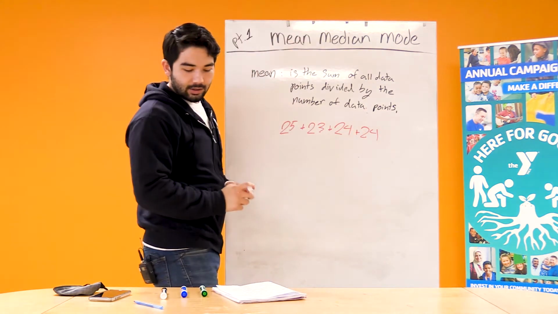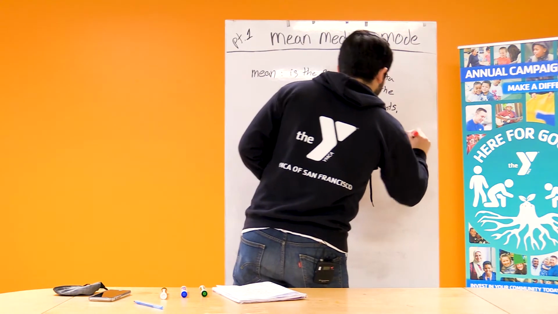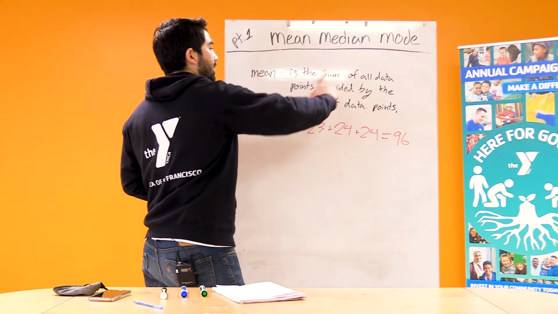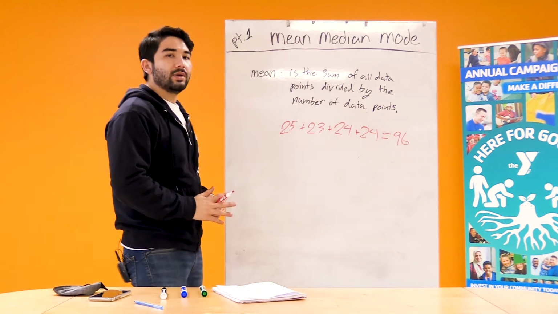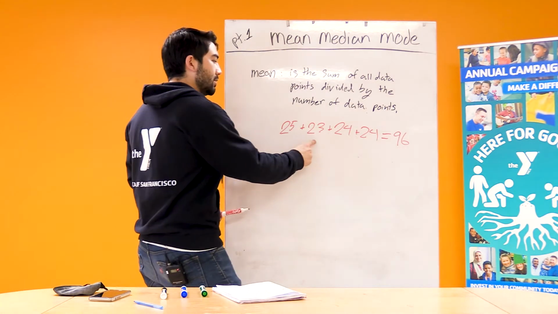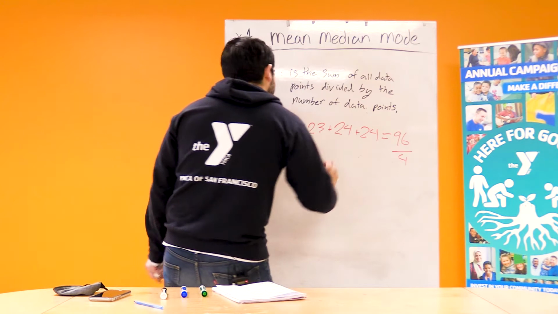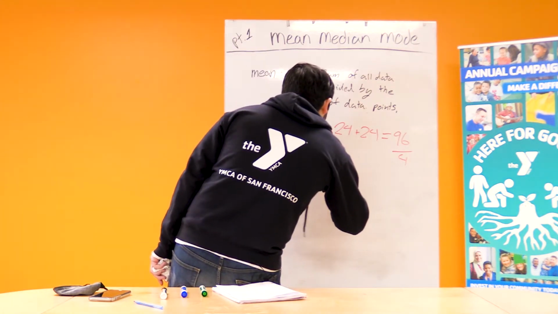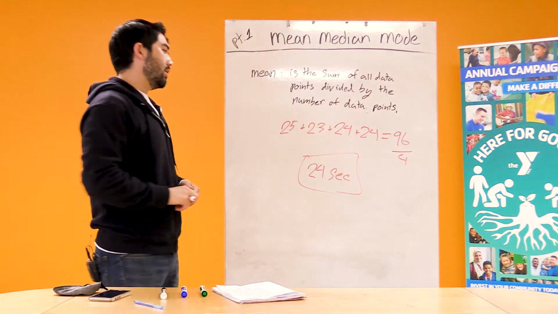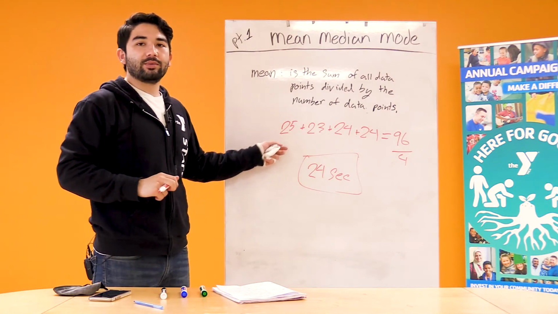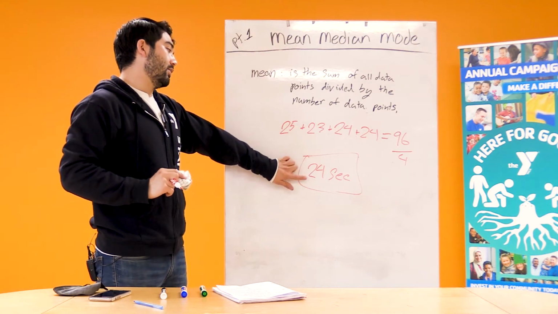Okay, so when we add it, it should equal 96. So the sum of all data points, and then we're going to divide it by the number of data points. So we have 4 data points: 1, 2, 3, 4. So 96 divided by 4 is going to be 24.